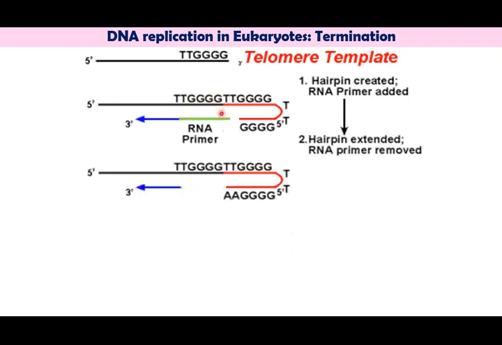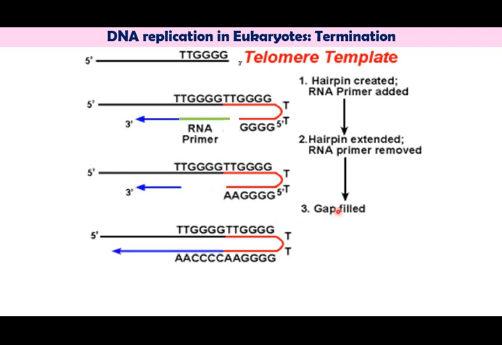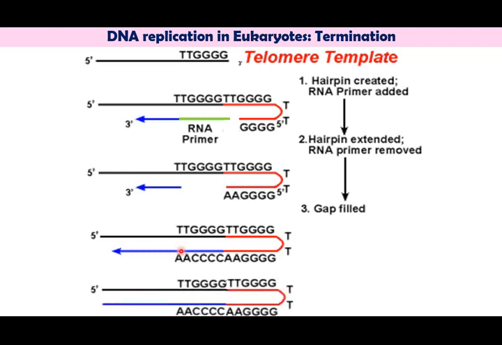Then in the next step, the hairpin bend extends further and the RNA primer is removed. Once this RNA primer is removed, then with the help of DNA polymerase delta, the gap is filled by the base pairing sequences.